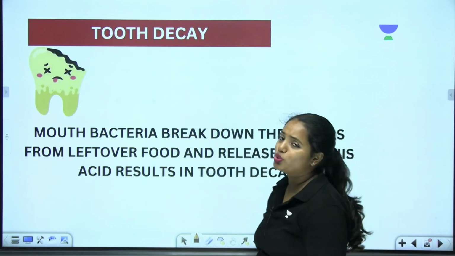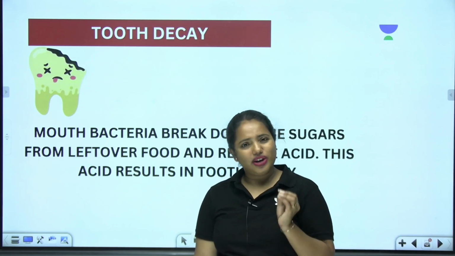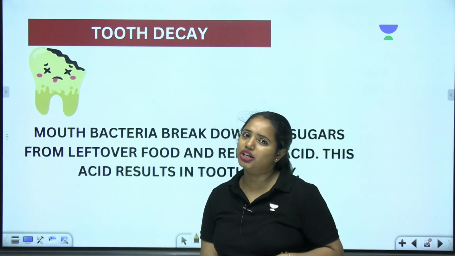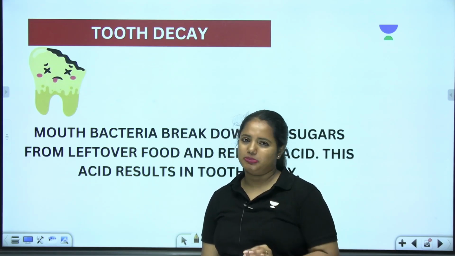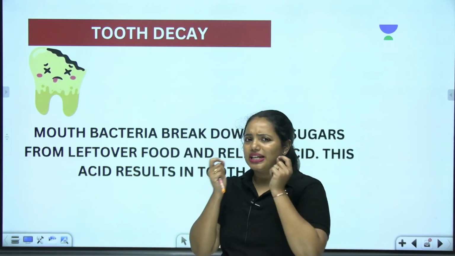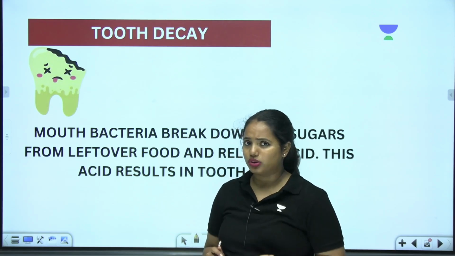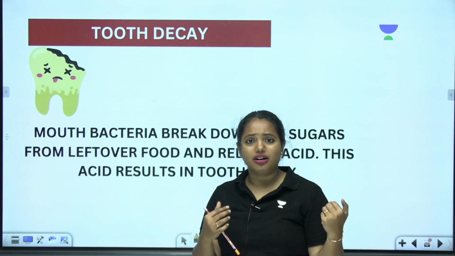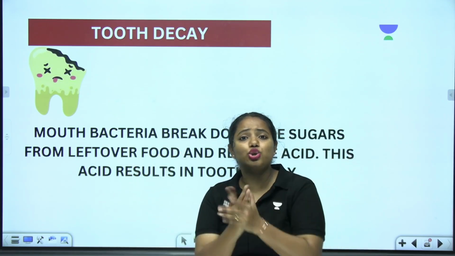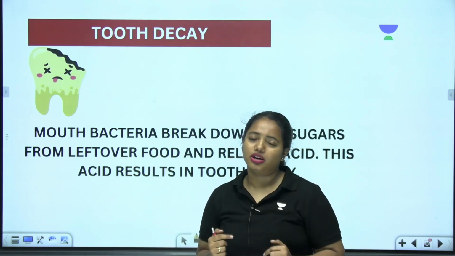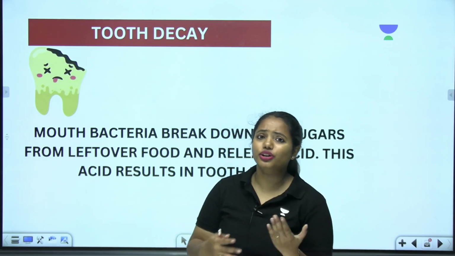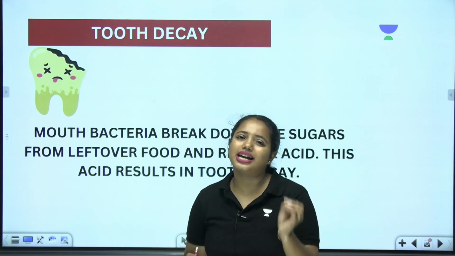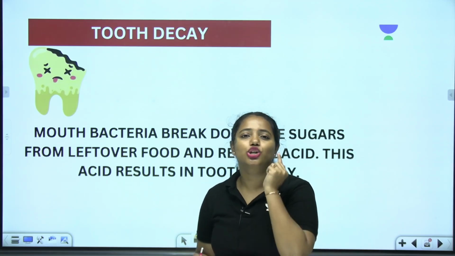And now we are coming towards tooth decay. It's very important to maintain good oral hygiene. And what if we don't? We'll get tooth decay. How is it possible? That's what we are going to learn now. There are bacteria right inside our mouth, and if we don't maintain good oral hygiene, these bacteria are going to break down the sugars from the leftover food items. As a result, these bacteria are going to release some acids, and these acids are the basic reason behind tooth decay.